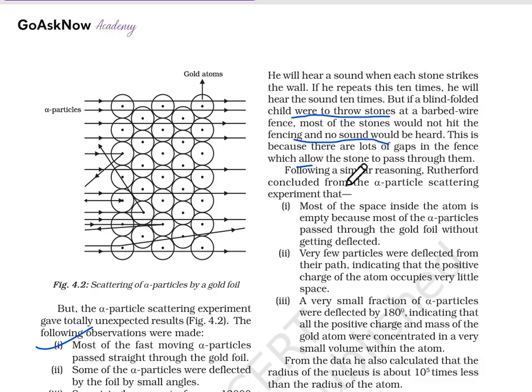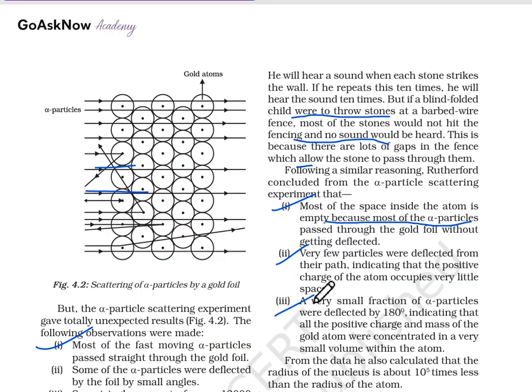Following similar reasoning, Rutherford drew conclusions from the alpha particle scattering. First, most of the space inside the atom is empty, because most alpha particles pass through the gold foil, and some get deflected. Second, very few particles were deflected from their path, indicating that the positive charge in the atom occupies very little space.